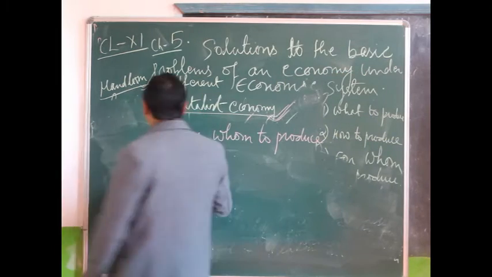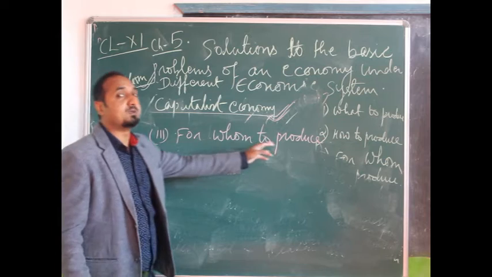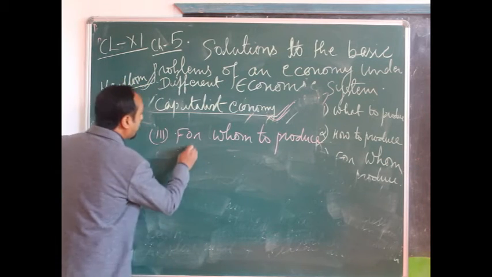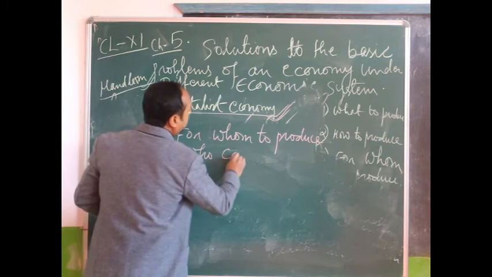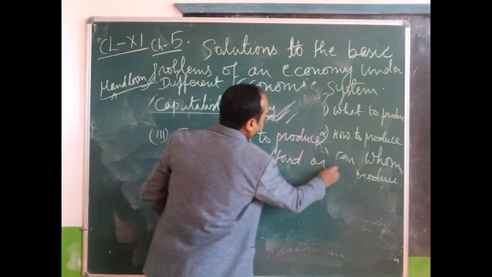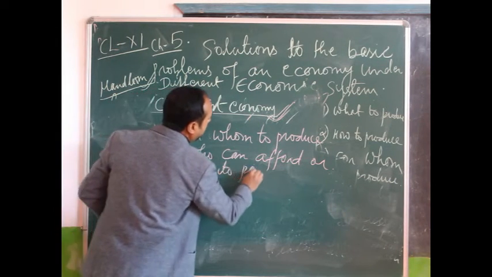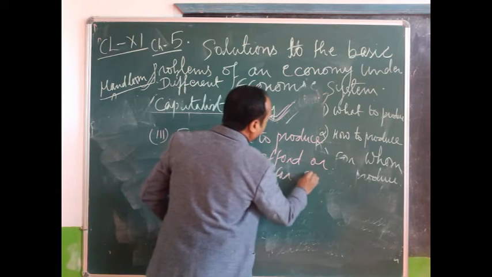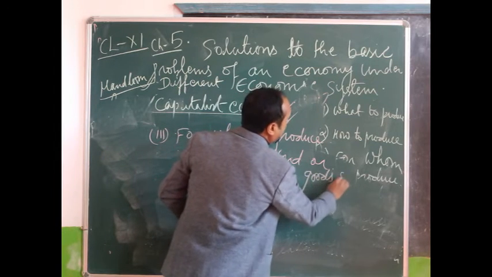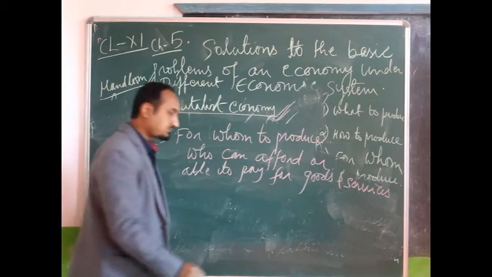So for whom to produce depends on the one who can afford, or is able to pay, for goods and services.